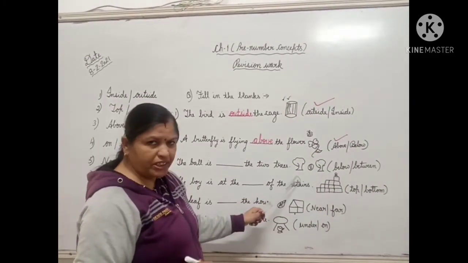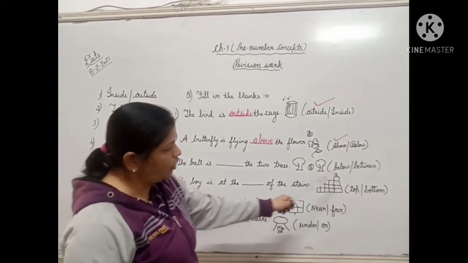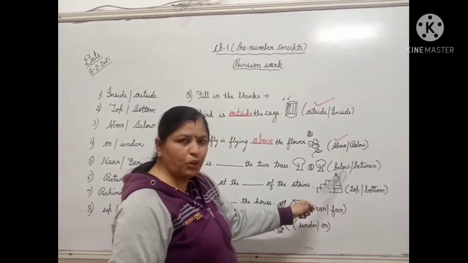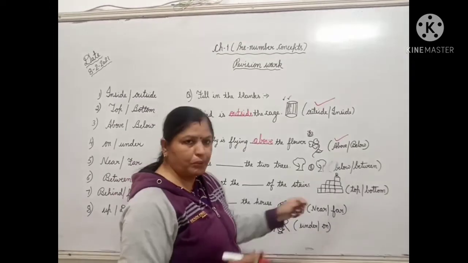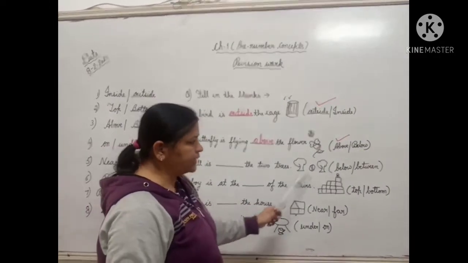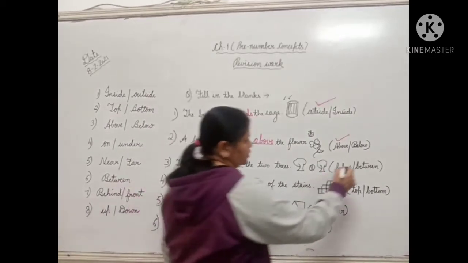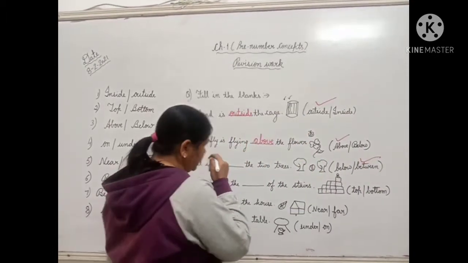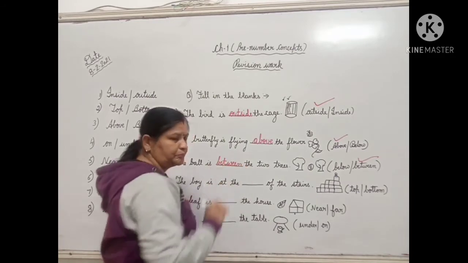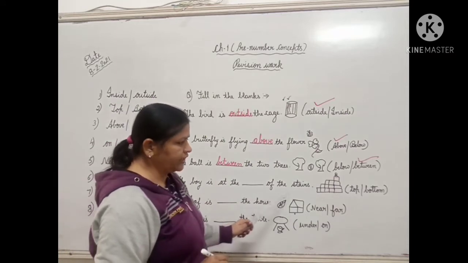Next one. The ball is dash the two trees. See, there are two trees. Options are below and between. As you know, below means down and between means in the middle. By seeing the picture, you can easily see the ball is between the two trees. So the word between is correct. Write down the spelling of between. B-E-T-W-E-E-N.